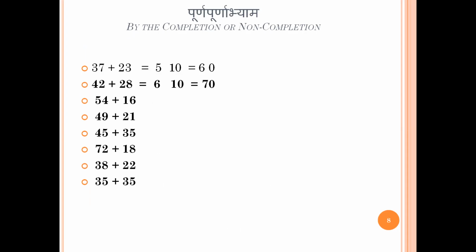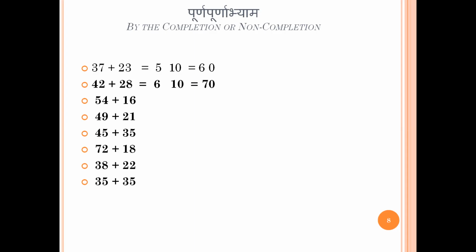See, by the completion and non-completion, it means one should focus on completing the 10 first. In 37 plus 23, I add 7 plus 3 as a 10, and do 3 plus 2 as a 5, and then I add it up. So I completed the 10. Or another way, 37, I make it complete by adding 3.